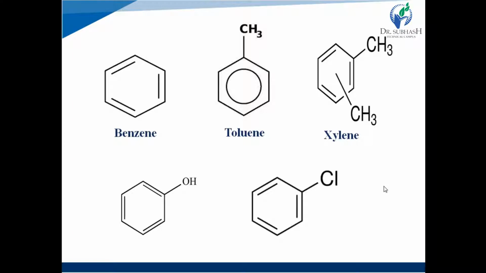Again, relative position of 2 methyl groups on the benzene ring decides whether it is ortho, meta or paraxylene. For example, when 2 methyl groups are at 1,2 position to each other, then it is orthoxylene. Next, phenol. When benzene ring has one OH group, hydroxyl group, then it is known as phenol. And when one chlorine atom is present on benzene ring, then it is chlorobenzene.